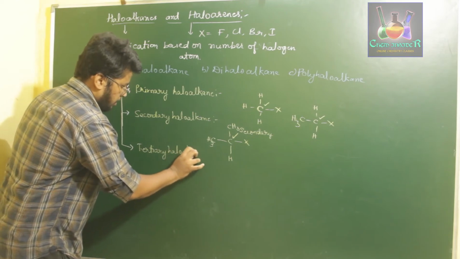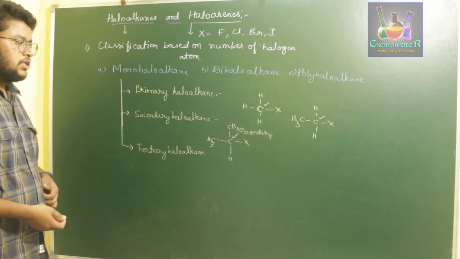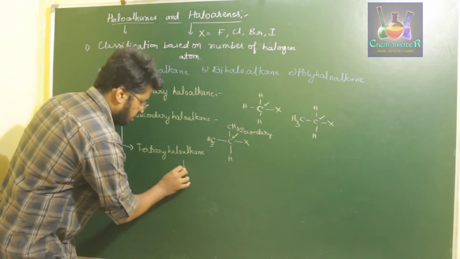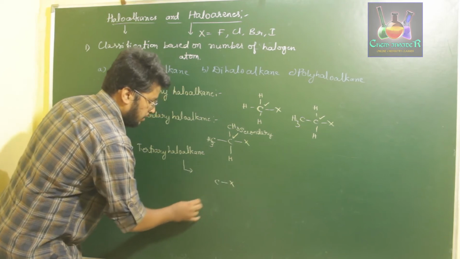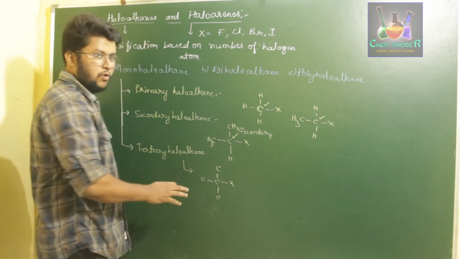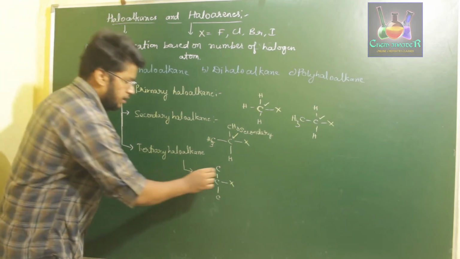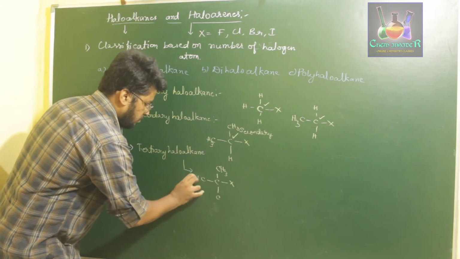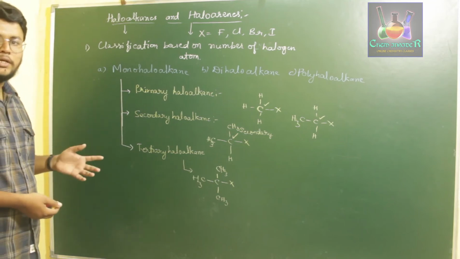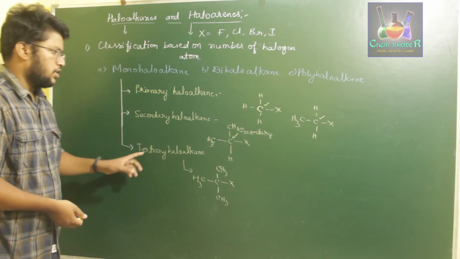Tertiary haloalkanes are those compounds in which halogen is attached to a carbon which is in turn bonded with three carbon atoms. That means that carbon will have no hydrogen bonded with it. You can also say that if halogen is attached to a carbon which is not at all bonded with any hydrogen, then that halogen compound will be called a tertiary haloalkane.